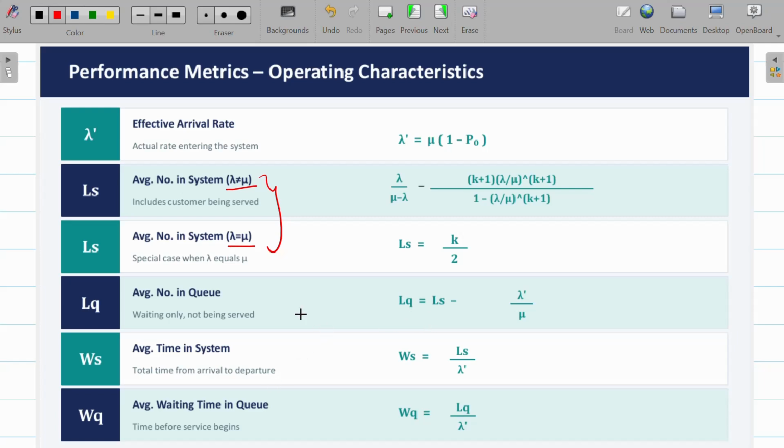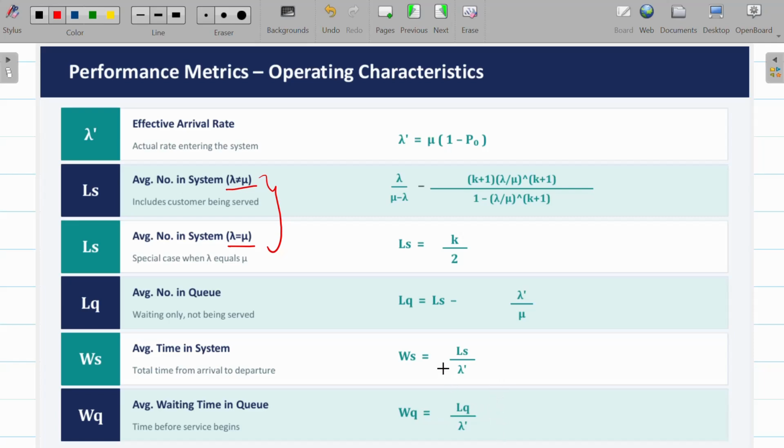And the next thing is the average waiting time in the system and the average waiting time in the queue, denoted by WS and WQ. Actually, W is the denotation for waiting time. So the waiting time in the system is defined as LS upon lambda dash, and the waiting time in the queue is defined as WQ equal to LQ by lambda dash.